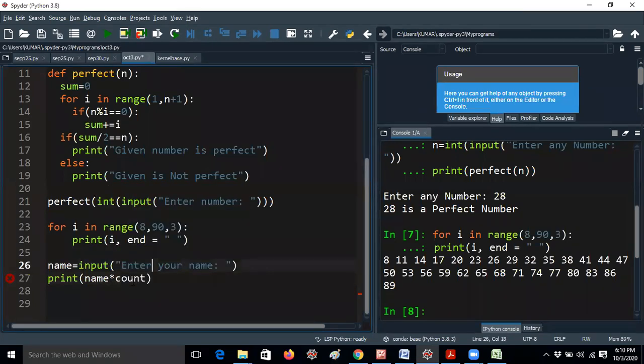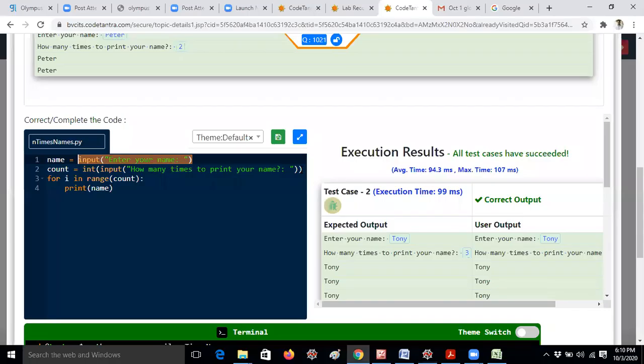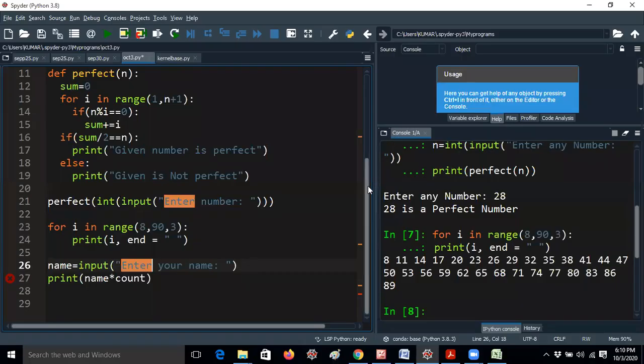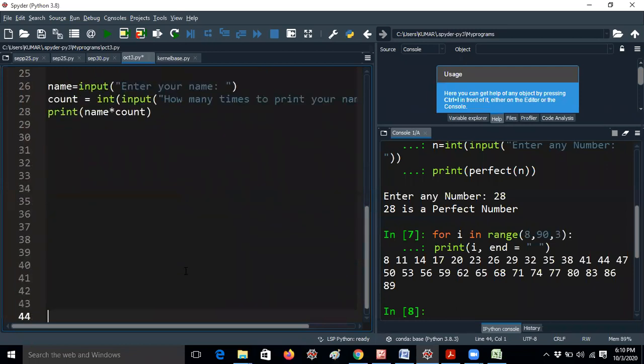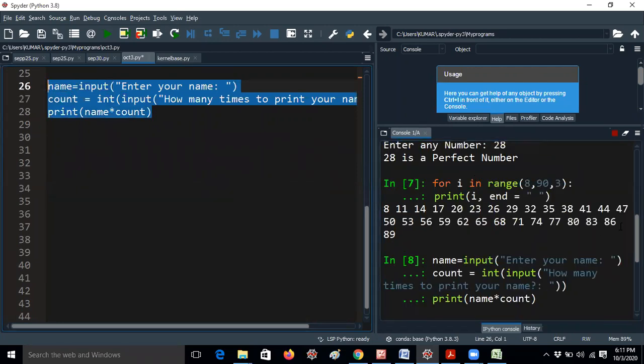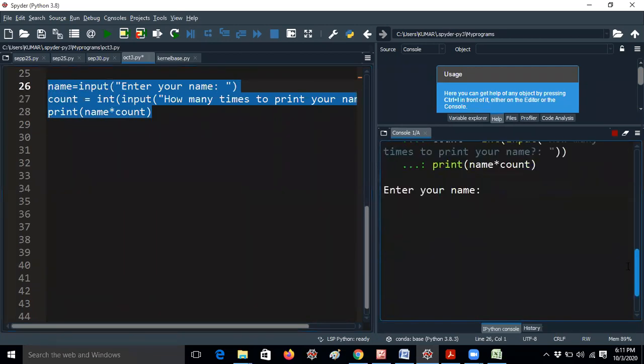Count is whatever I'm giving here. Now I'm running the program. Enter your name. I'm giving my name and 3 times: Kumar Kumar Kumar like this.